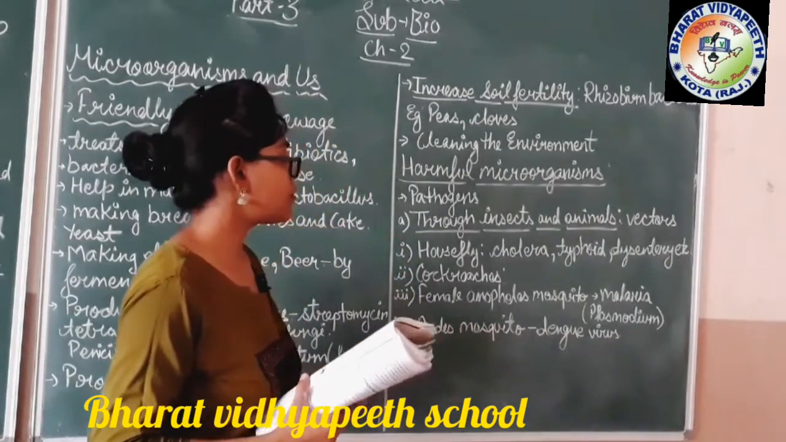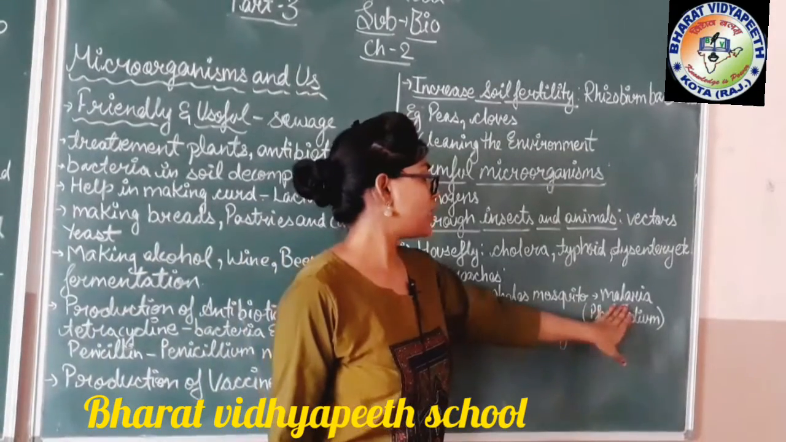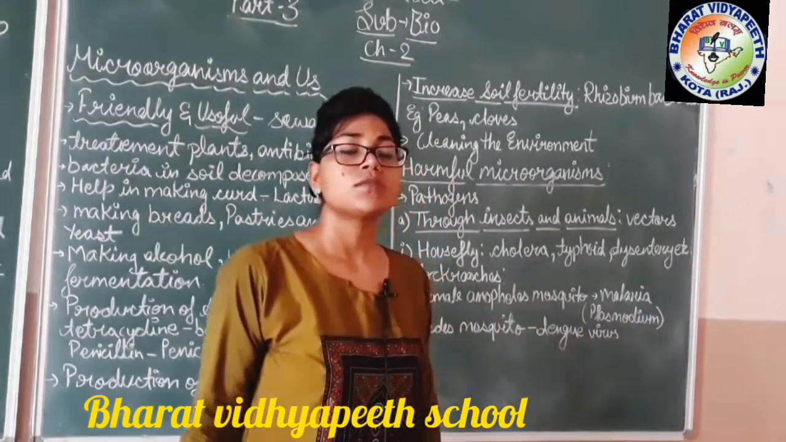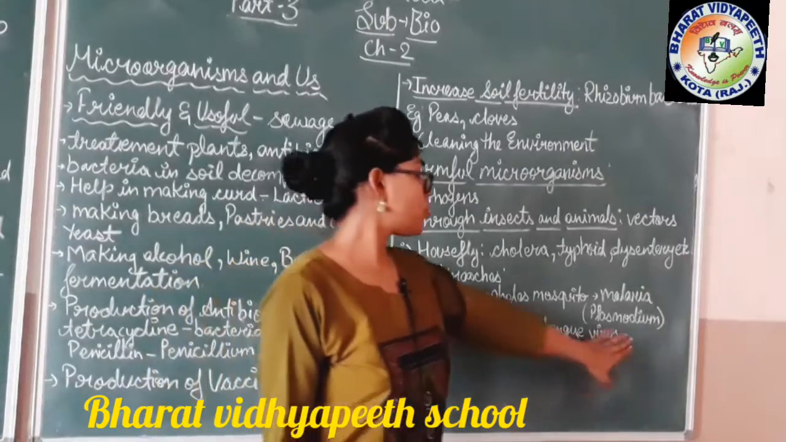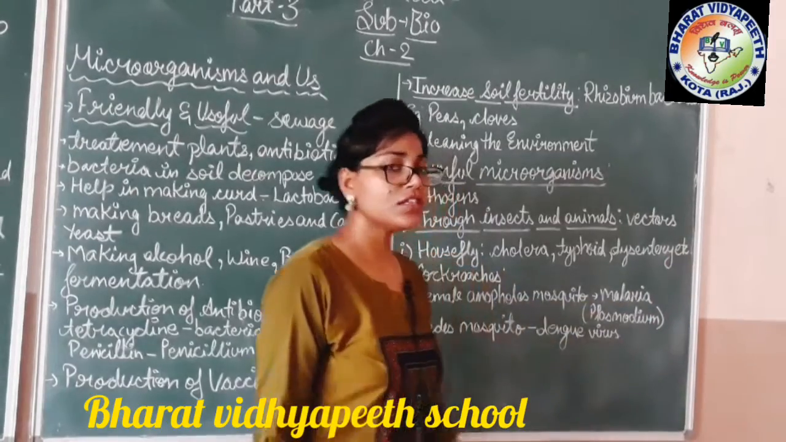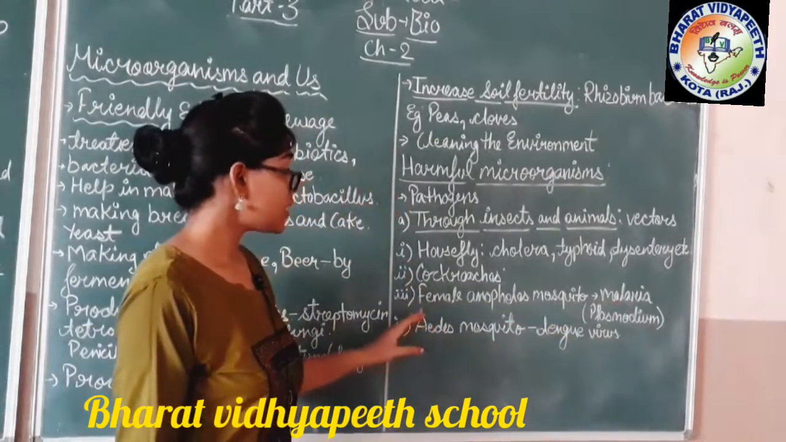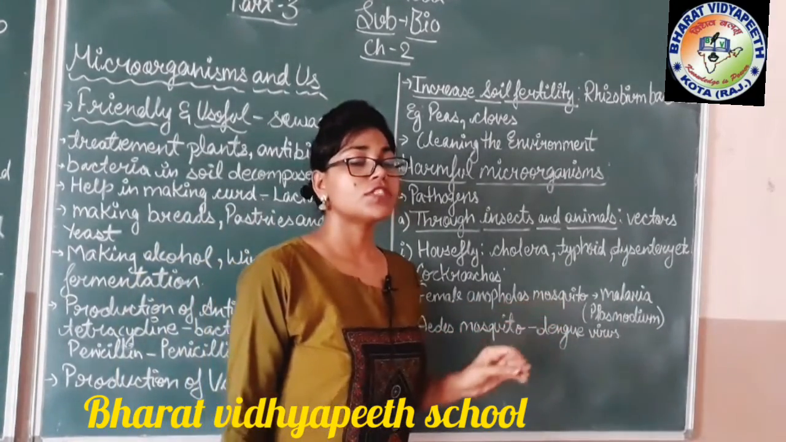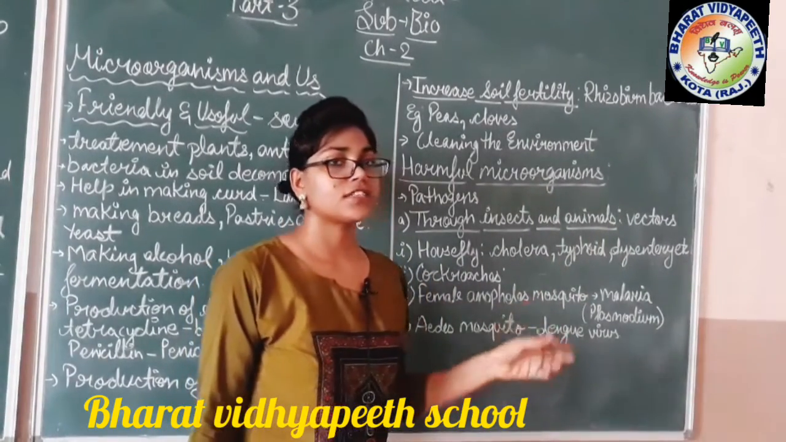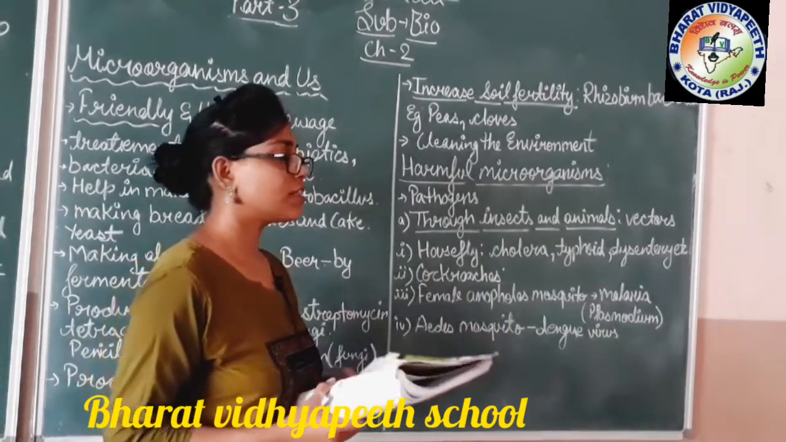Other than that, there is the female Anopheles mosquito. The female Anopheles mosquito is the carrier of malaria, in which the plasmodium is a protozoa. Protozoa is a microorganism, and that protozoa, plasmodium, causes the malaria disease in humans. The carrier who carries this plasmodium is the female Anopheles mosquito, which carries it from one place to another. It sits somewhere and carries the plasmodium, then it injects it into the human body when it bites any human.